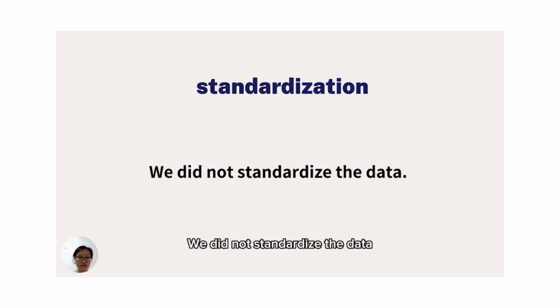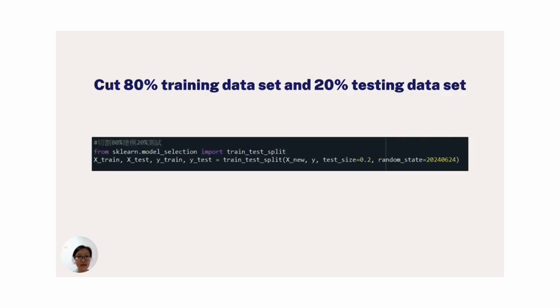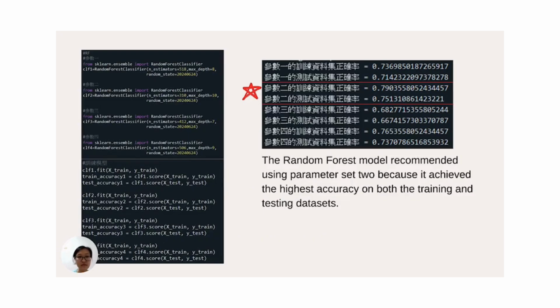We did not standardize the data, and we cut 80% training data set and 20% testing data set. Through the picture on the left, we can see that the random forest model recommended using parameter set 2 because it achieved the highest accuracy on both the training and testing data sets.